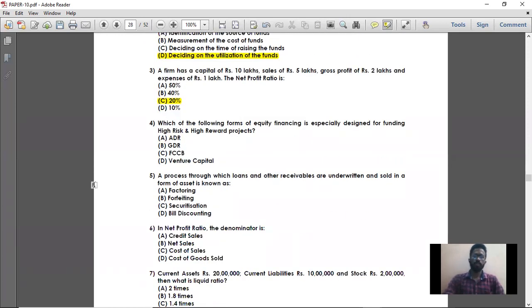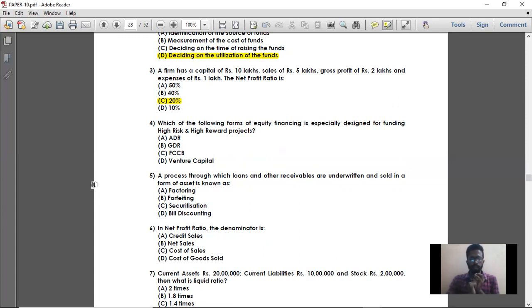Next, question number 4. Which of the following forms of equity financing is especially designed for funding high risk and high reward projects? That is, if you are involved in high risk or high reward projects, basically where there is high risk, there will be high reward. So for the projects which have high risk and high reward, a special equity financing is followed.